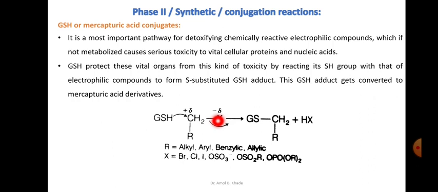On this substrate the GSH will attack. The sulfhydryl group, to be precise, is attacking here, and then it will form the GSH adduct. This is referred to as a GSH adduct, and this GSH adduct can be converted into a mercapturic acid derivative. In this drug or substrate, X represents the electronegative atoms. It could be bromo, chloro, or iodo, or sulfates, sulfonates, or organophosphates, and so on.